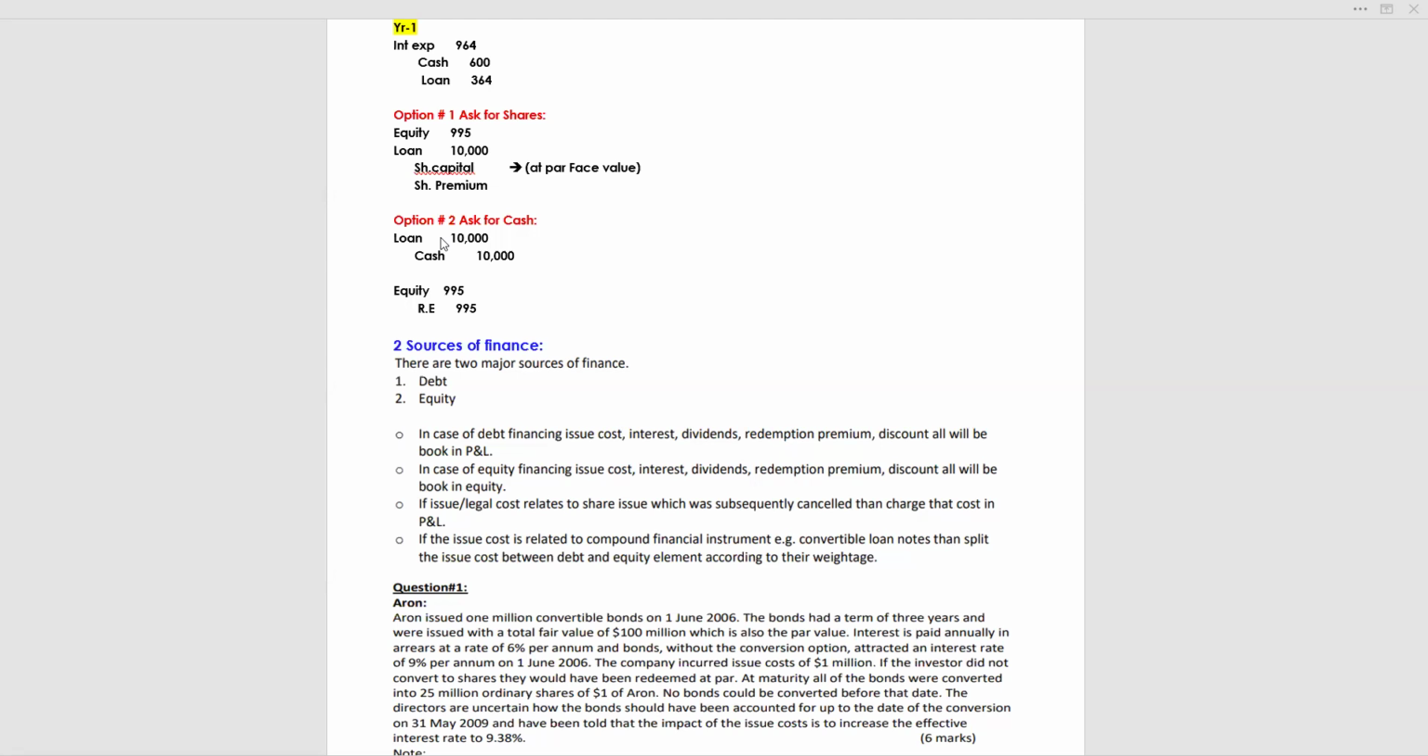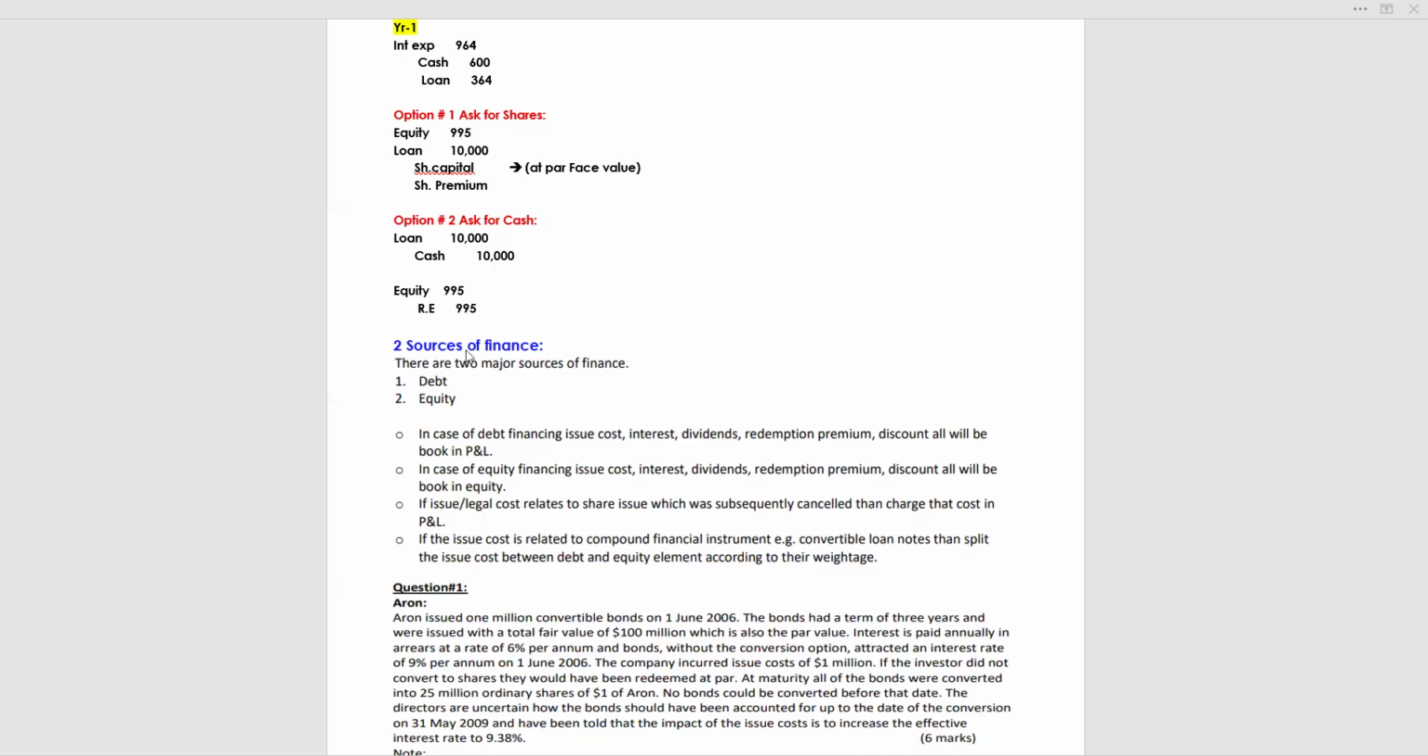Now, what if the investor asks for cash? The entity will make loan payable debit and cash credit because you are going to repay their amount. Equity debit, retained earnings credit, 995 and 995.